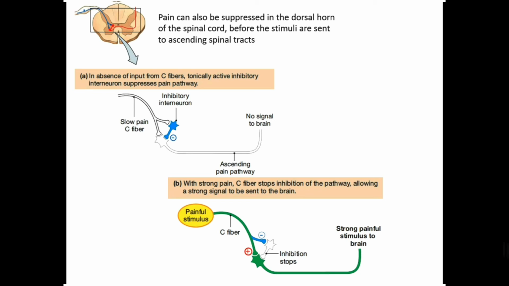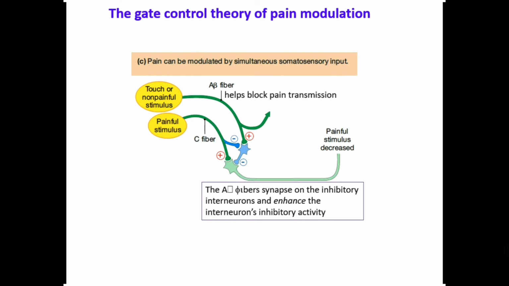Another point: if the pain is C fiber, a slow pain, but strong, then this inhibition is not working, and the strong pain from the C fiber will be felt by the spinothalamic neuron and brought to the brain by the spinothalamic neuron. Here I want to explain how this C fiber will be inhibited. All in all, there are some inhibitions at the level of the spinal cord so the pain will not be strong. First, one of them is from the corticospinal tract.